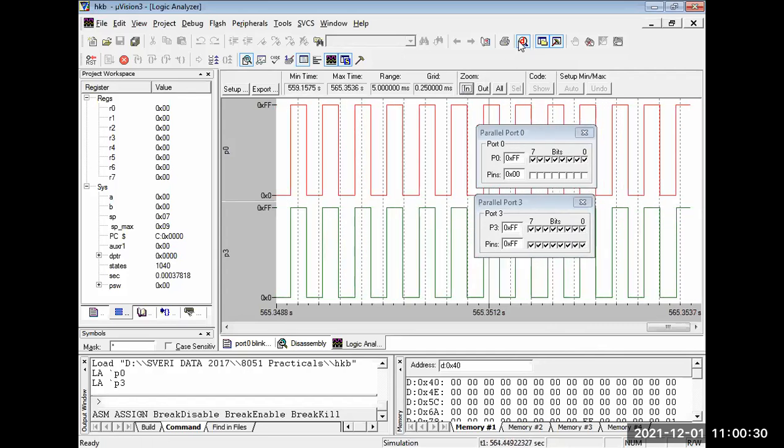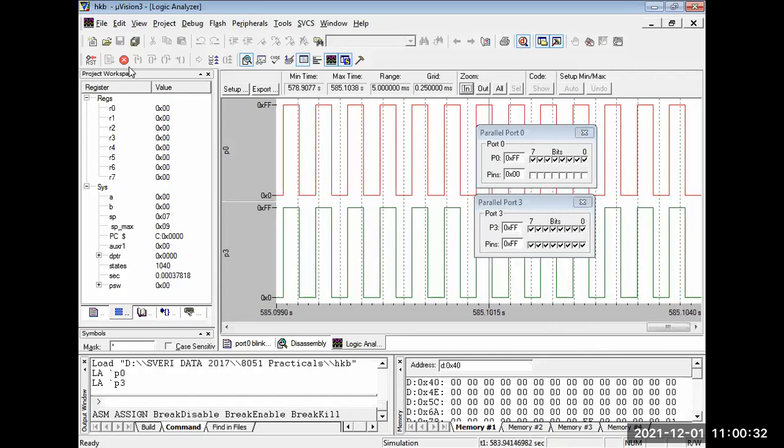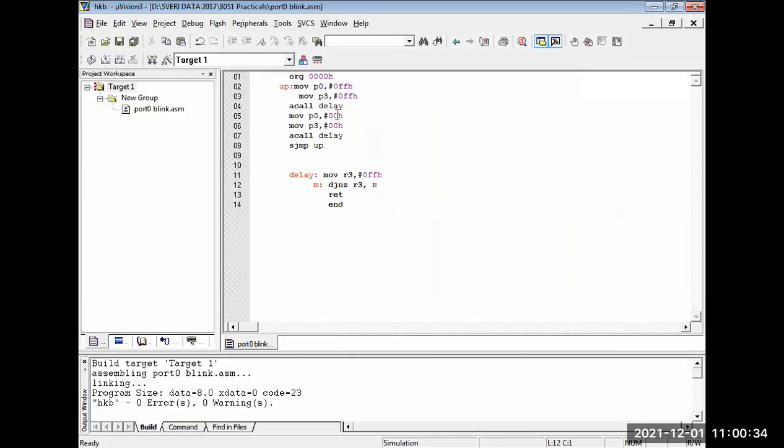Okay. Logic काय विचारले मी आता? So I made it for the 50% duty cycle. So we can write here below that: 50% duty cycle square wave on the port 0 and 3.